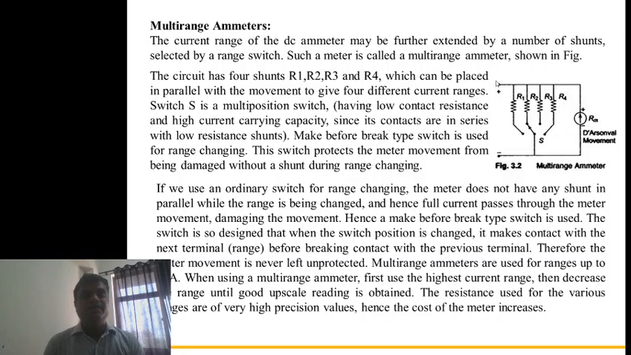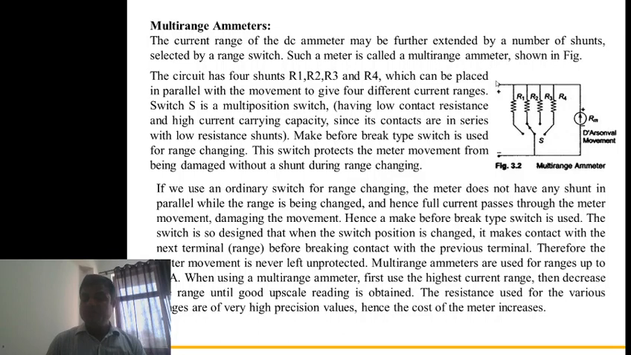It should have low contact resistance and high current carrying capacity, since its contacts are in series with the low shunt resistance. A make before break type switch is used for range changing. The switch protects the meter movement from being damaged without a shunt during the range changing.